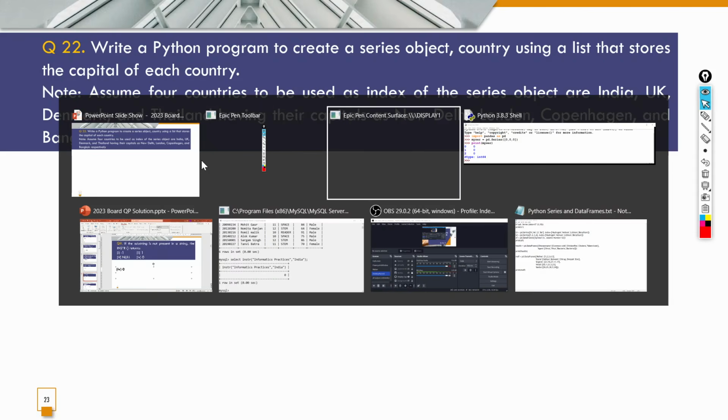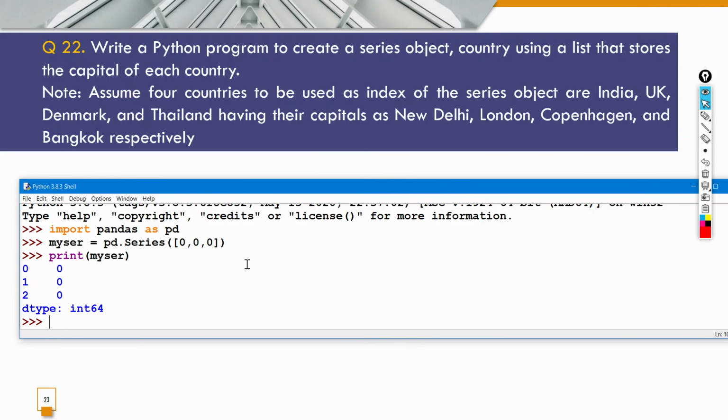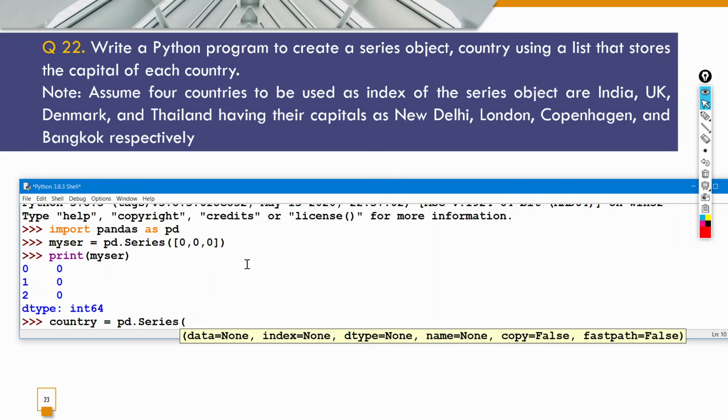So if I open Python, now if I execute my command here, first what I will have to do is write PD. First you have to write import pandas as PD, but right now यहाँ पे मेरा already imported है, तो हम वो नहीं लिखेंगे. So we'll just write the series name, that is country, equal to, and then PD dot series, and then parenthesis के अंदर we will specify the data first. When we specify the data, we'll have to enclose it in a square bracket क्योंकि एक से ज़्यादा है, तो data values हमारी capitals होंगी. So we'll put New Delhi first.